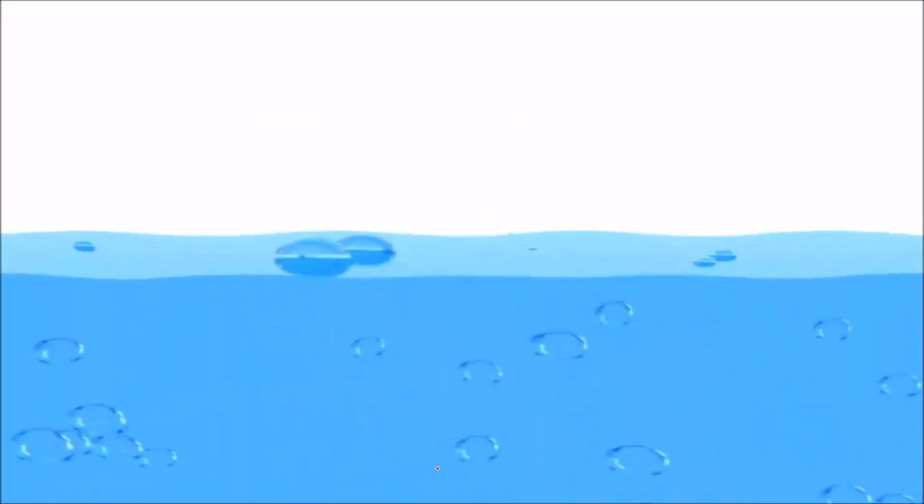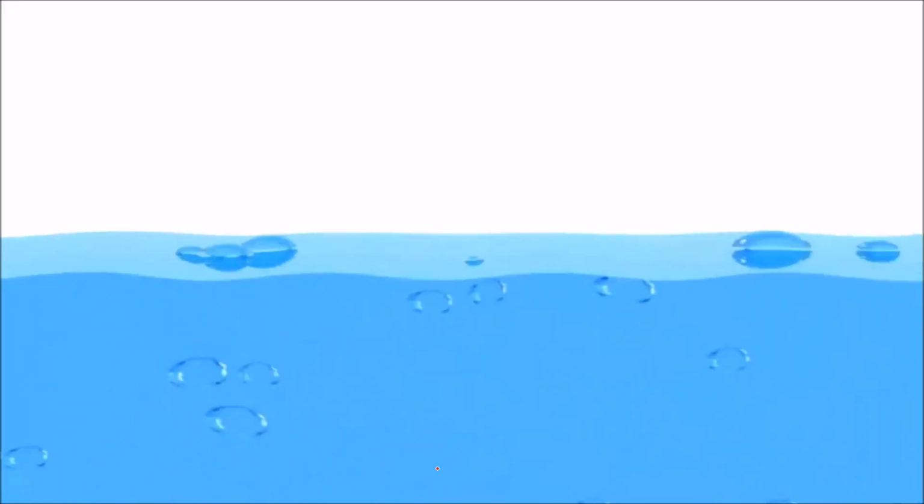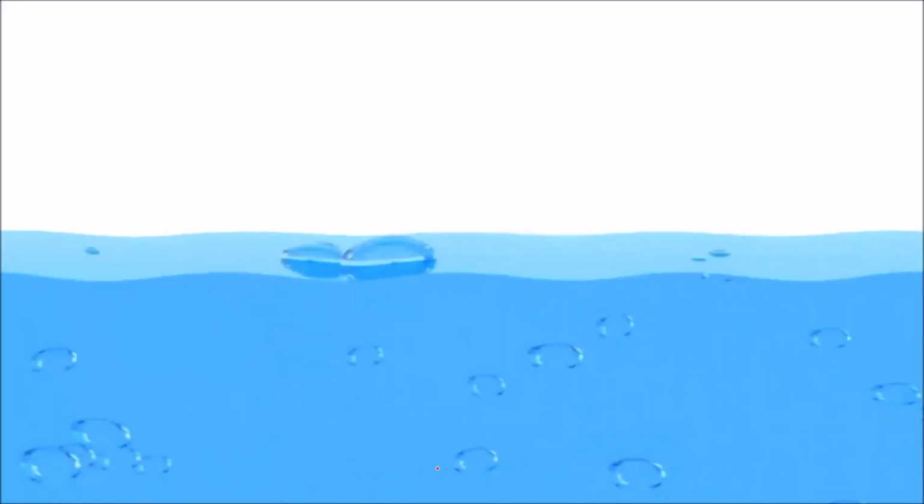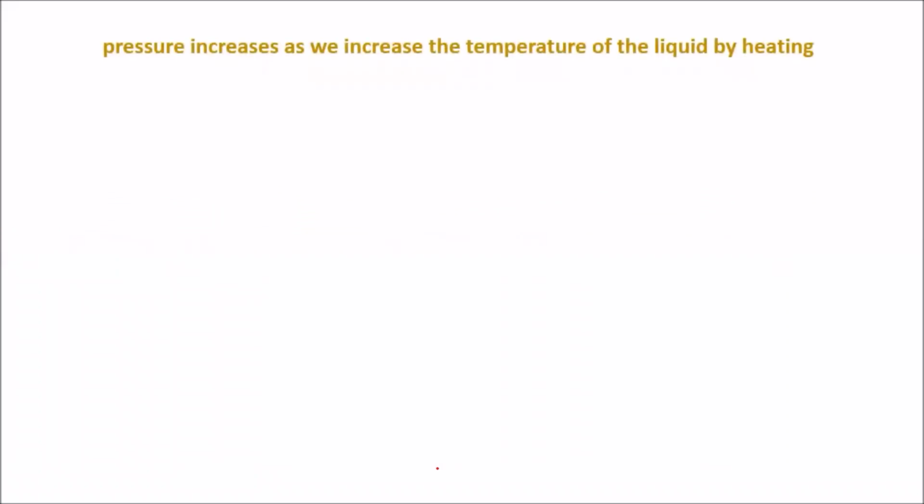Why do these bubbles occur? These bubbles occur due to evaporation of water which is happening at the surroundings. So by that, bubbles are formed. Pressure increases as we increase the temperature of the liquid by heating. So if we increase the temperature of the liquid by heating, what will increase? It will increase the pressure.